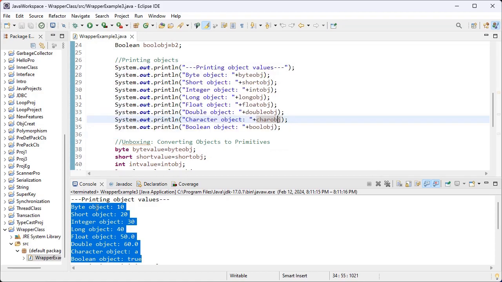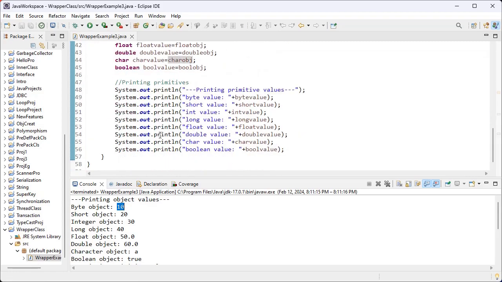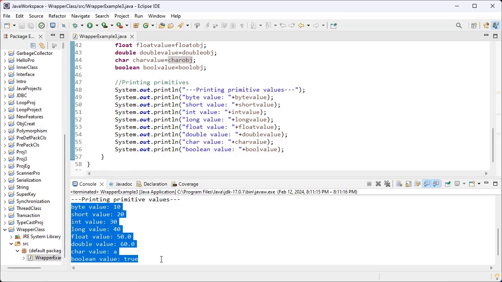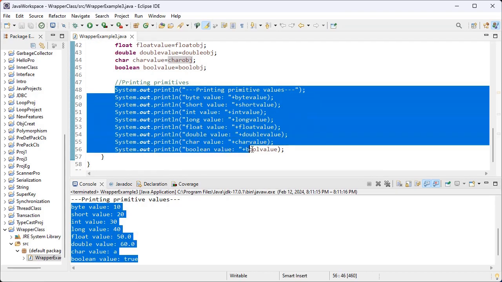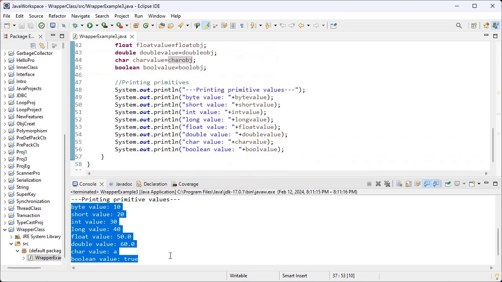The primitive values are converted into the objects, that is called autoboxing. And here these are all the outputs for these statements. This process is known as unboxing, the conversion from objects into primitive data types.